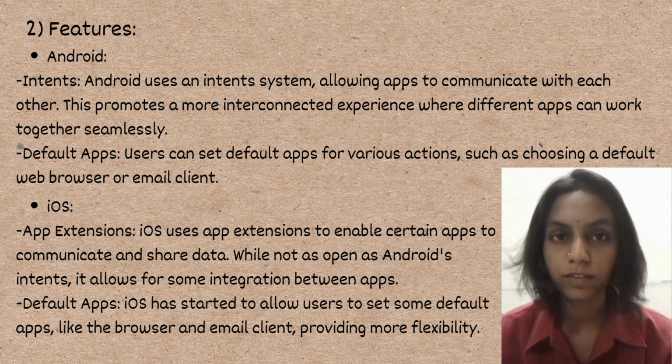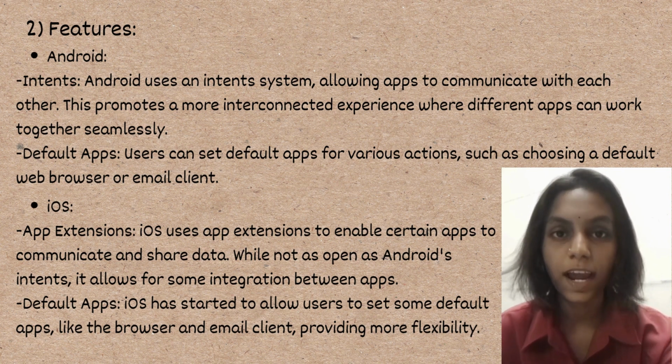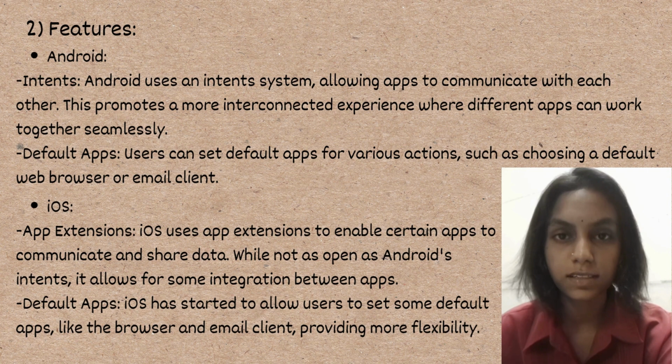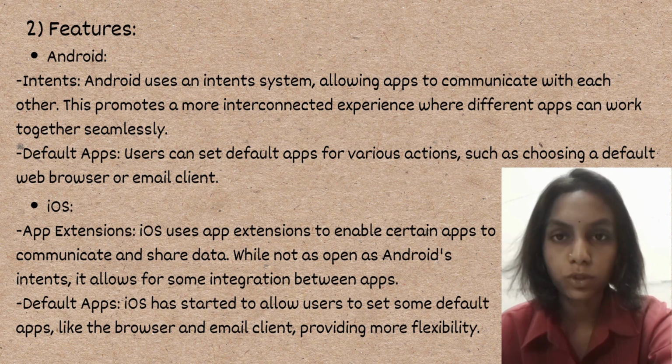Now going to see features of Android and Apple. First of all, intents. Android uses an intent system allowing apps to communicate with each other. This promotes a more interconnected experience where different apps can work together seamlessly. Then default apps. Users can set default apps for various actions such as choosing a default web browser or email client.